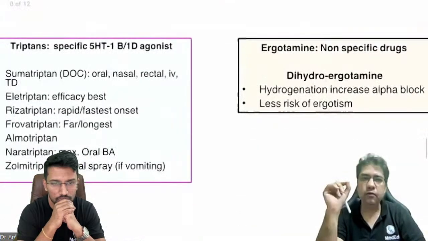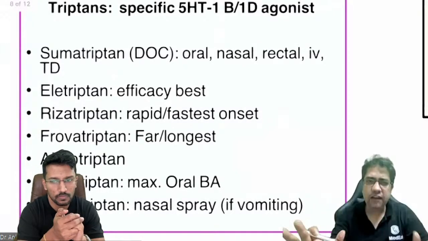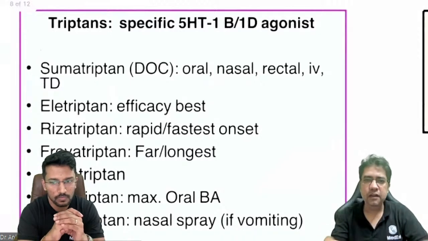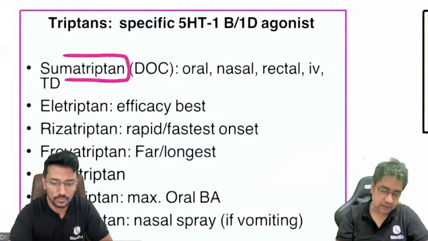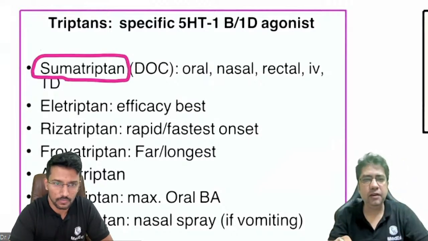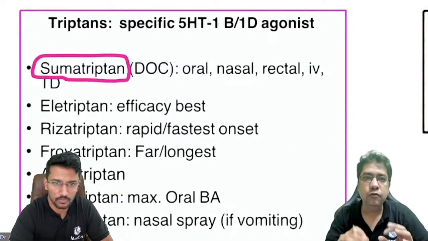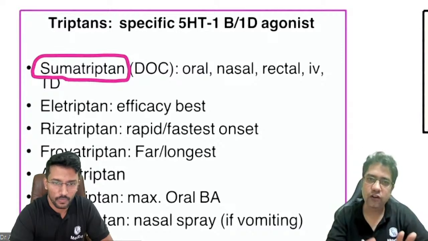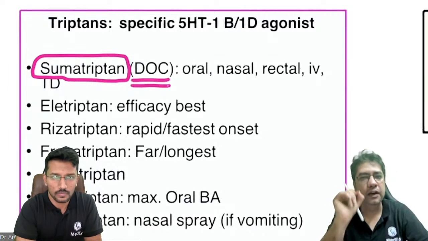Now let's talk about individual drugs. If you talk about triptans, a very famous drug which we all students, all faculty know, the most commonly prescribed drug is sumatriptan. We all know about sumatriptan. Remember, sumatriptan is the most commonly used drug among triptans, and it is the most cost effective. It is the cheapest drug too. So overall, the most commonly prescribed drug, the drug of choice, is sumatriptan.